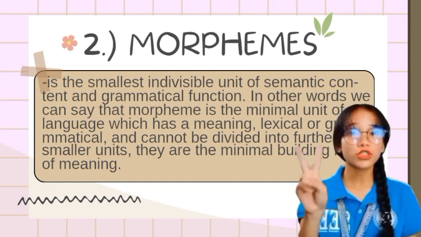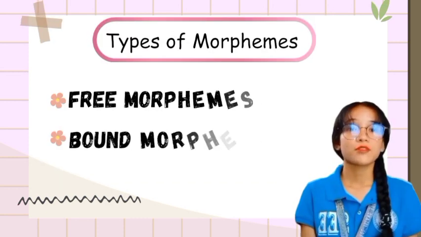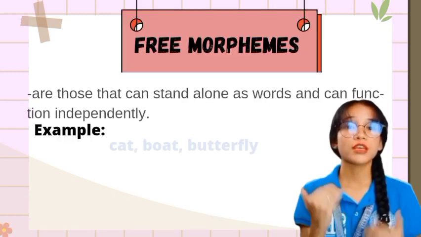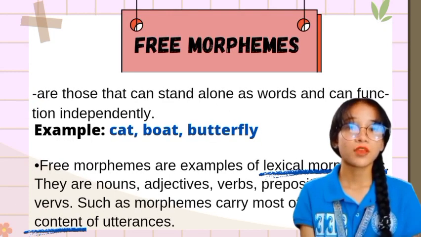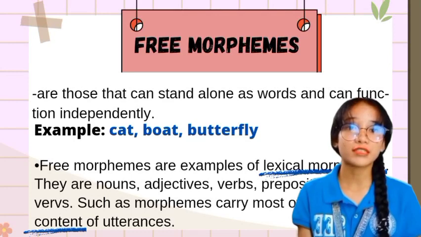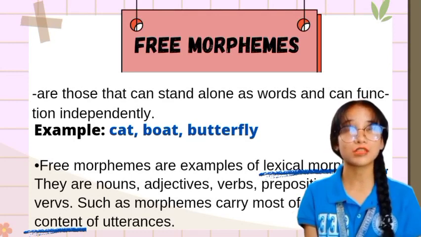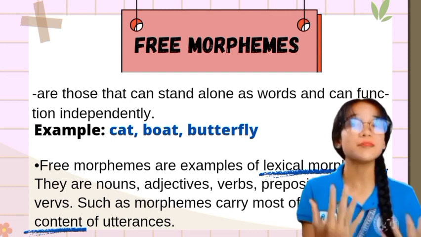So in short, they are the minimal building blocks of meaning. There are two types of morpheme: free morpheme and bound morpheme. First is free morphemes. These are those that can stand alone as words and can function independently. So in short, they are independent.